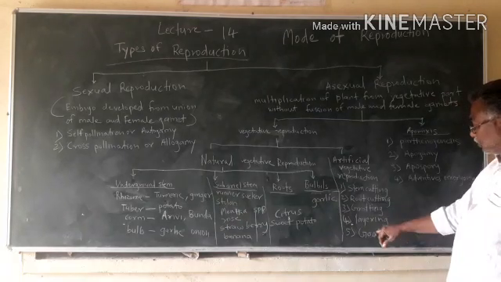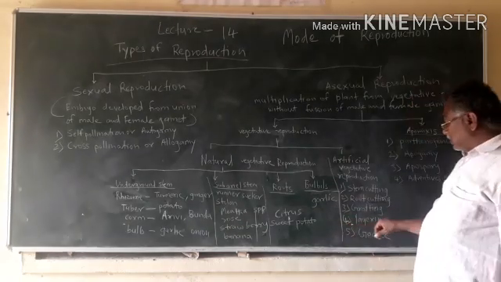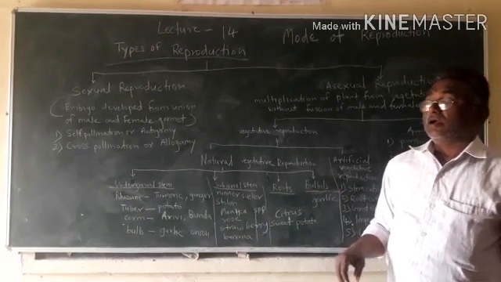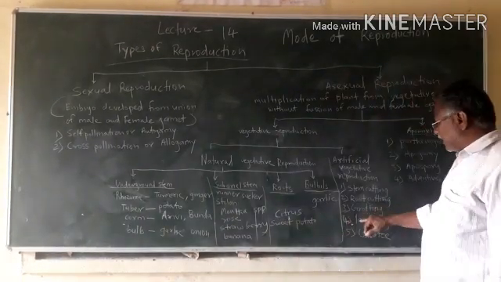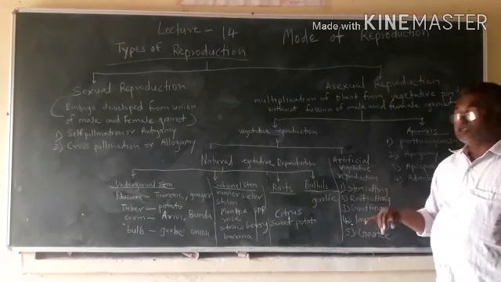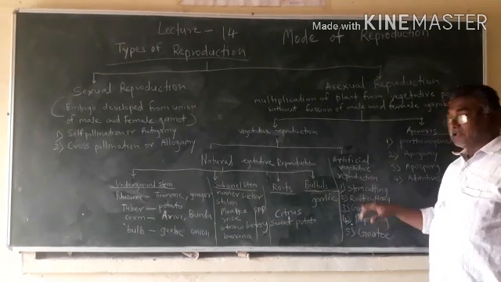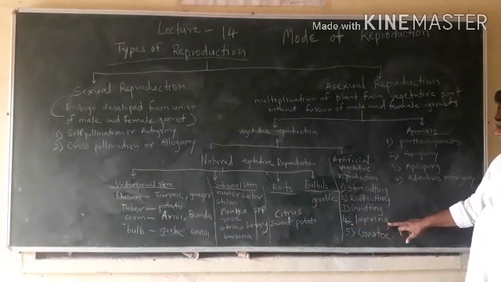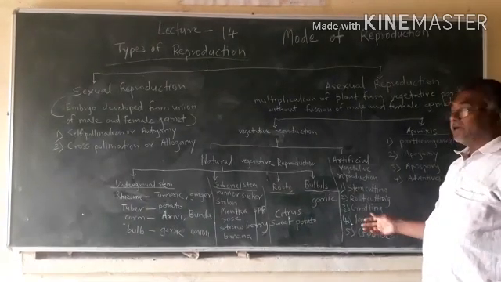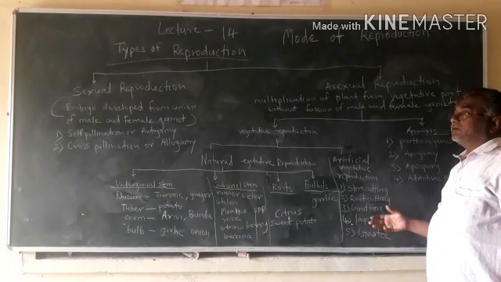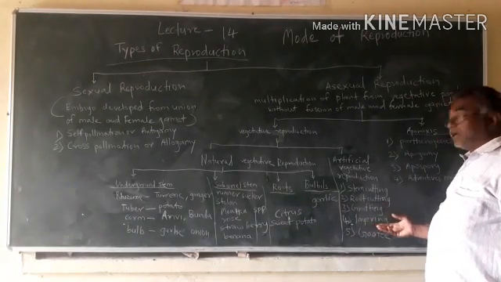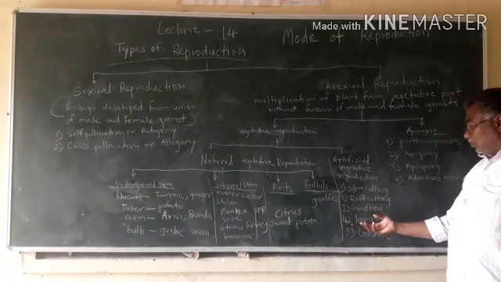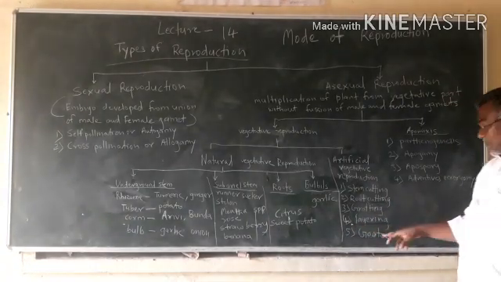Then layering. In some plants layering is done, meaning a part of the stem is buried under the soil, and water and other material is provided, and new plants are made from that part of the stem which is buried underground in the soil.